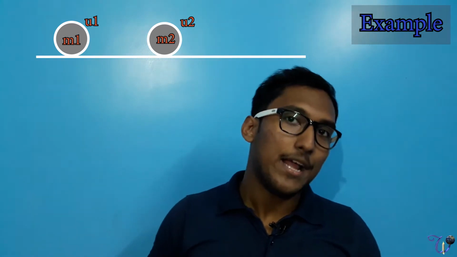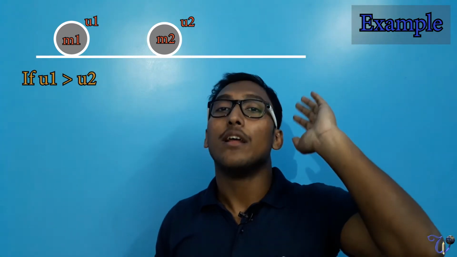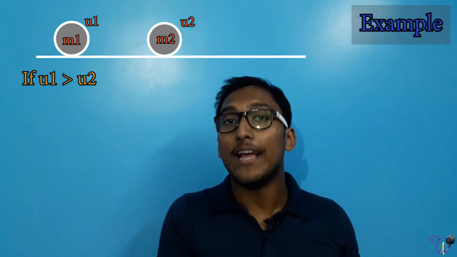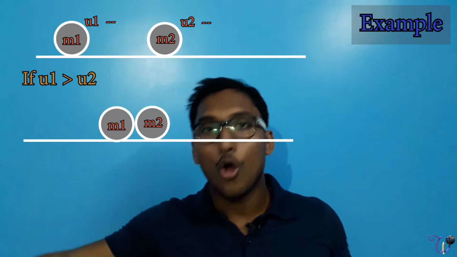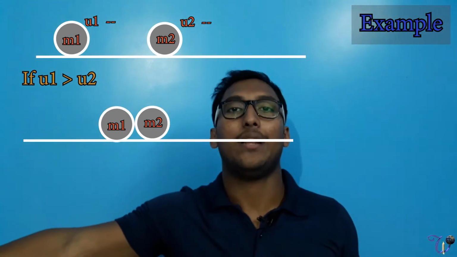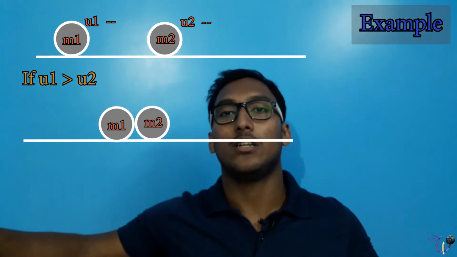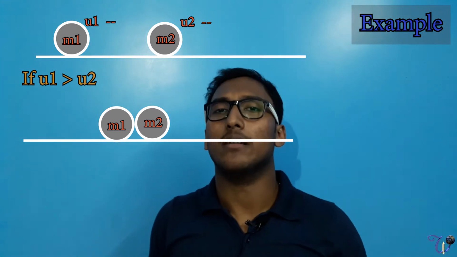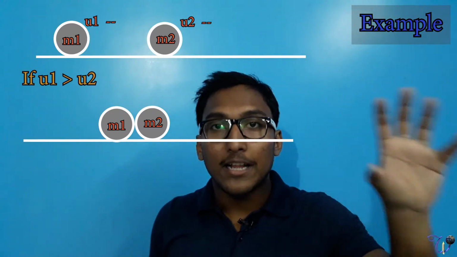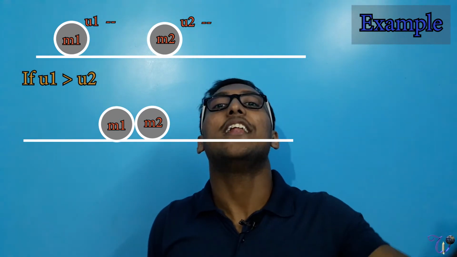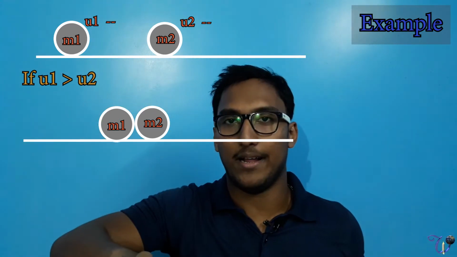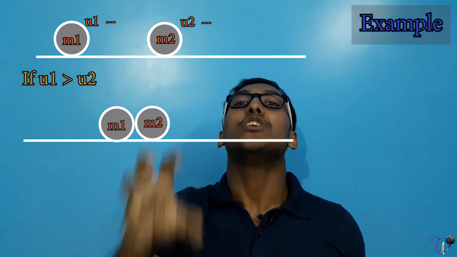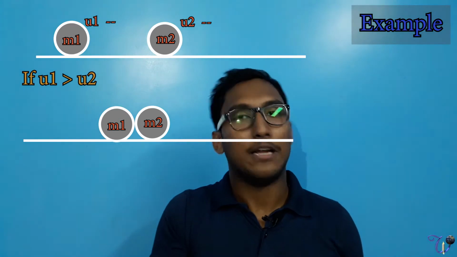Now think about it: if u1 is greater than u2, and both particles are moving in the same direction, then a collision must happen, because the velocity of the first particle is higher than that of the second.